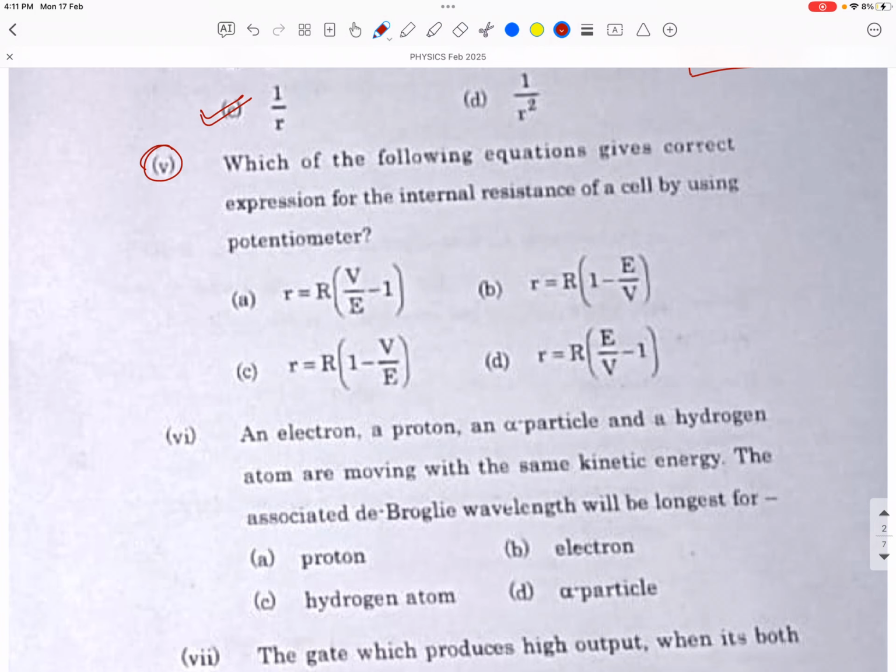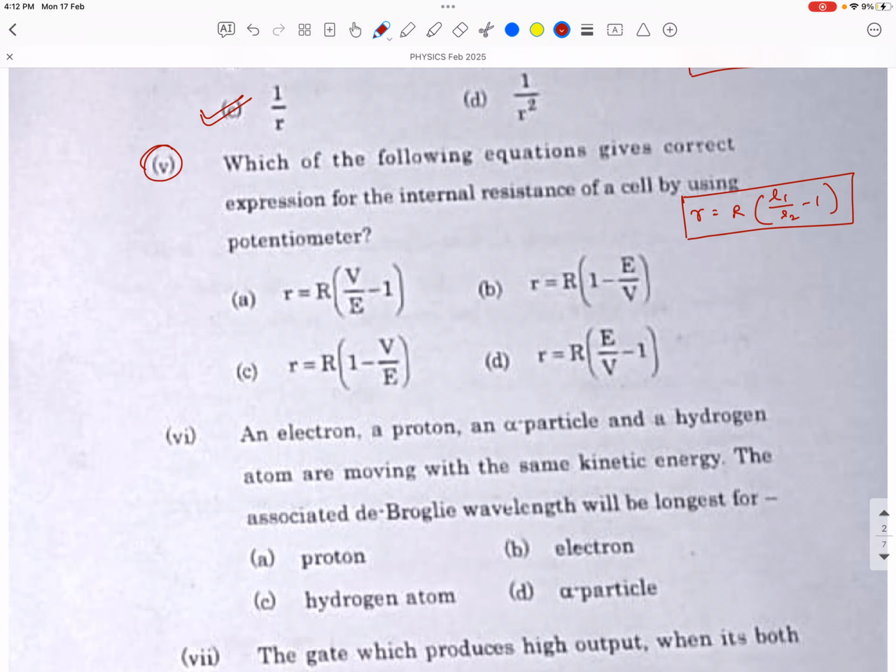Which of the following equations gives the correct expression for the internal resistance of a cell by using a potentiometer? We already have an idea that the internal resistance of the cell is given by the formula r equals R into (L1 by L2 minus 1). L1 is the open circuit length and L2 is the closed circuit length. In that formula, L1 is the open circuit length when only the battery whose EMF is E is connected to the galvanometer, and the closed circuit length is L2 when the resistance and the battery both in combination are connected to the galvanometer.